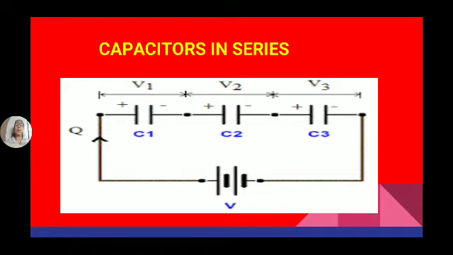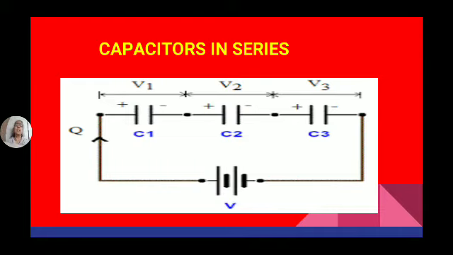The voltage applied across these three capacitors is V. The charge flowing through the capacitors is Q. And V1, V2, V3 are the voltages across each capacitor, C1, C2 and C3. Now we have to find out the total capacitance.